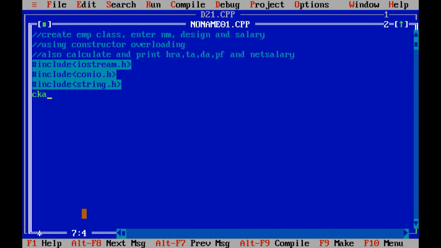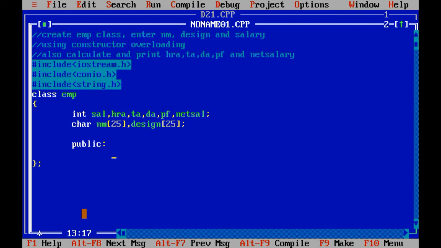Now class emp. Let us define integers: salary, HRA, TA, DA, PF and net salary. Character nm of 25 and designation of 25.